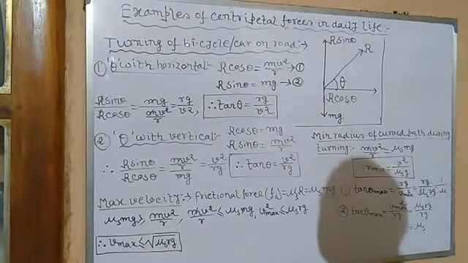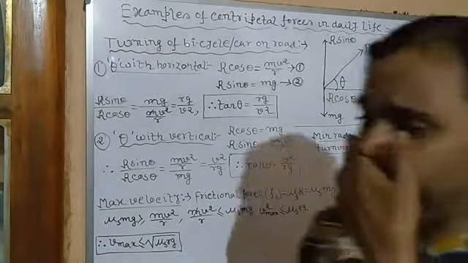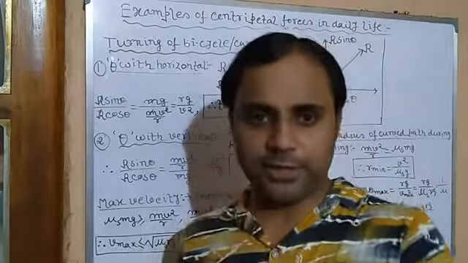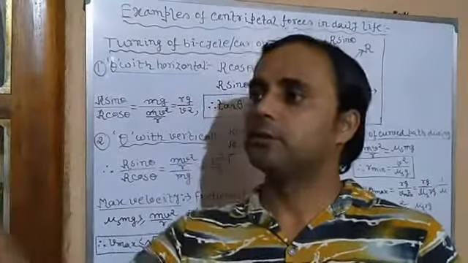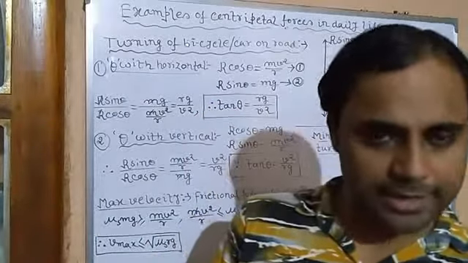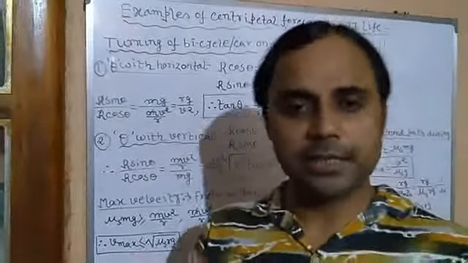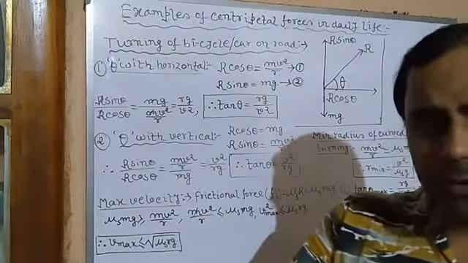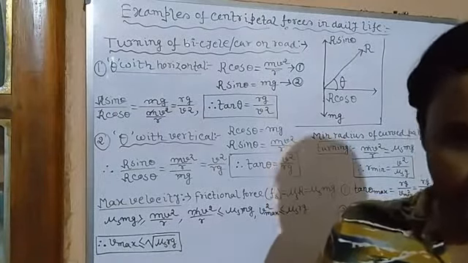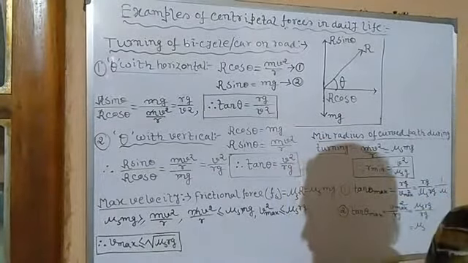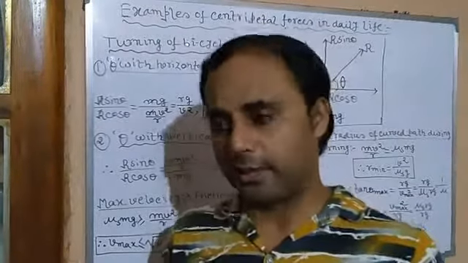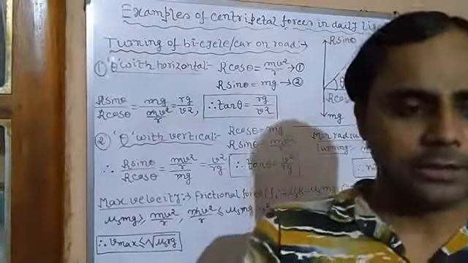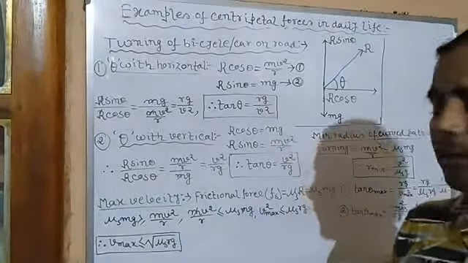Now if the train or the vehicle wants to move with higher velocity, it may overturn. In this case, frictional force acts in the inward direction and supplies the necessary centripetal force to take the turn. If it moves with a very low velocity, it may also turn over in the inward direction. But in this case, frictional force acts in the outward direction and supplies the necessary centripetal force for maintaining the turning effect, avoiding any accident. Clear?